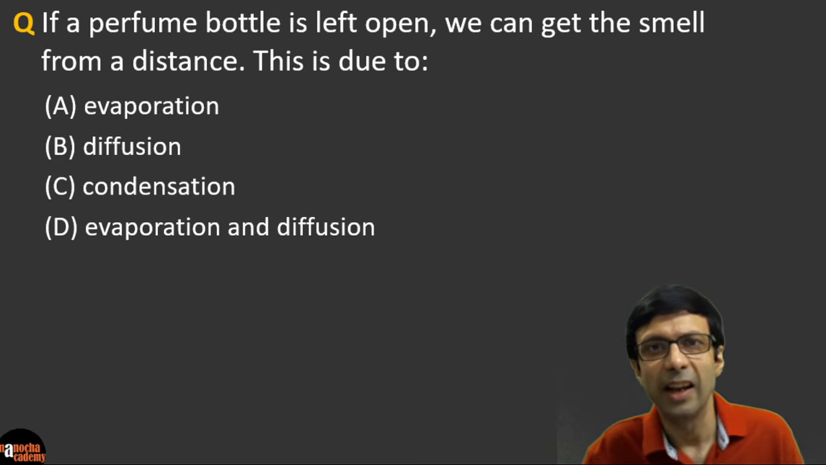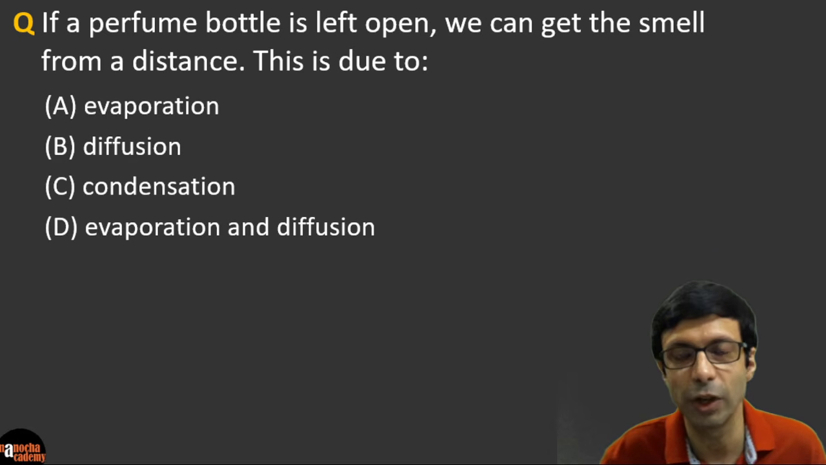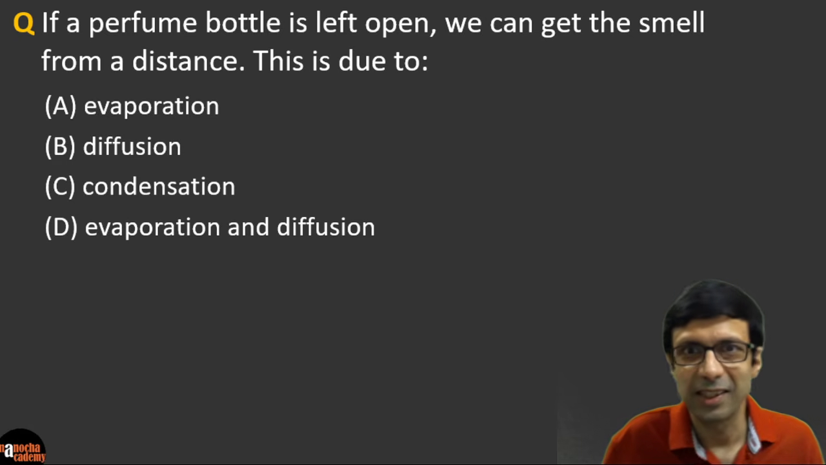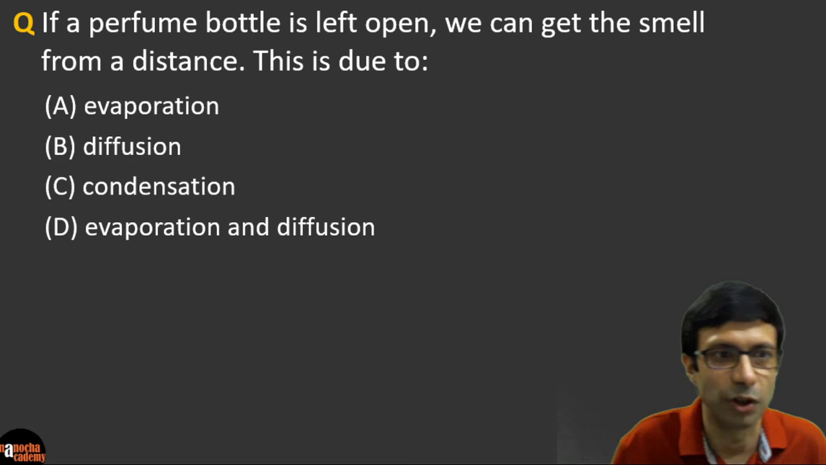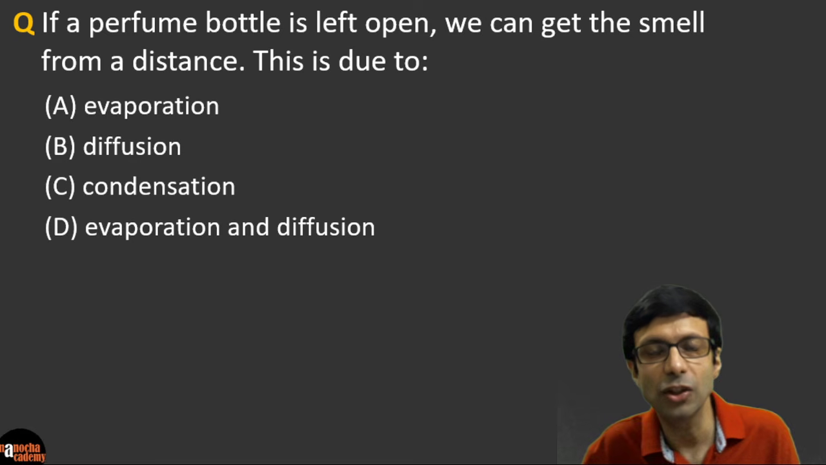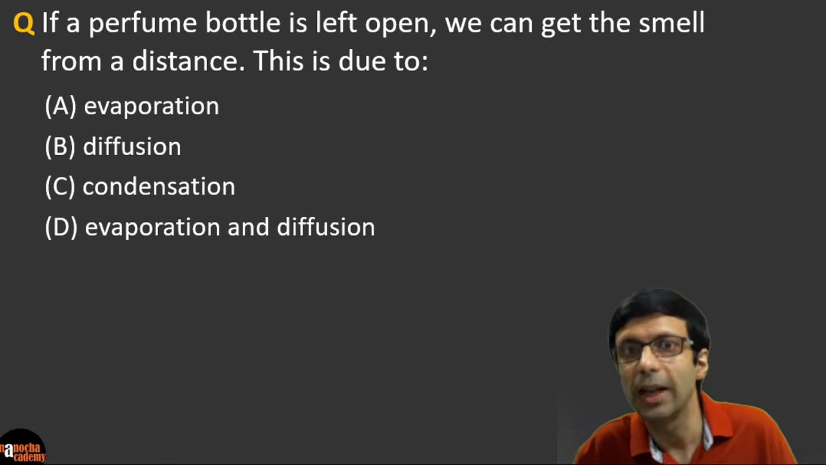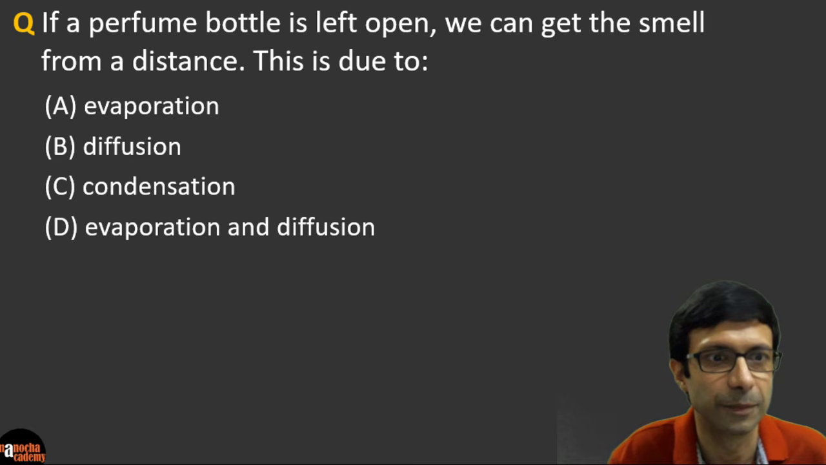So what does this say? If a perfume bottle is left open, we can get the smell from a distance. Now why is this? Is it due to A, evaporation, B, diffusion, C, condensation, or D, evaporation and diffusion? So guys, take a careful look at this question and think practically. Imagine that you have a perfume bottle which is left open in the room, and you know that you'll get a smell at a distance after some time, right? So which option is it due to? What do you think here?